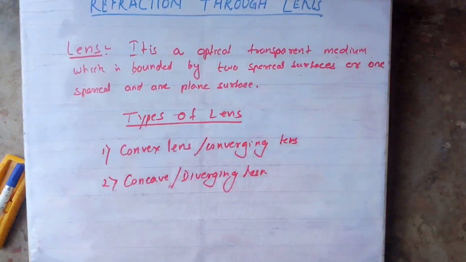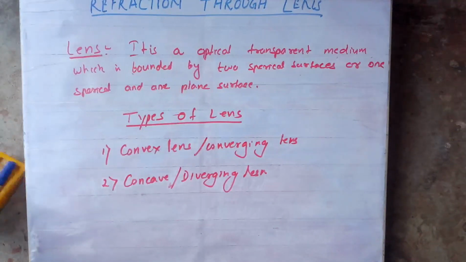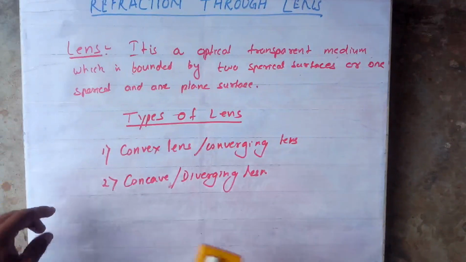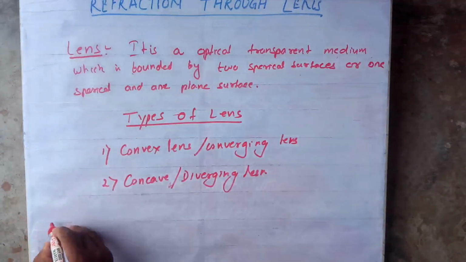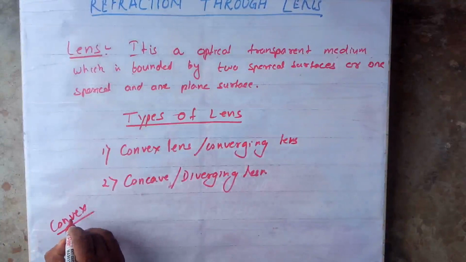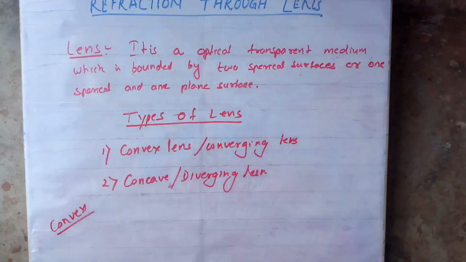What is a convex lens or converging lens? First we'll discuss the convex lens. Are you clear?